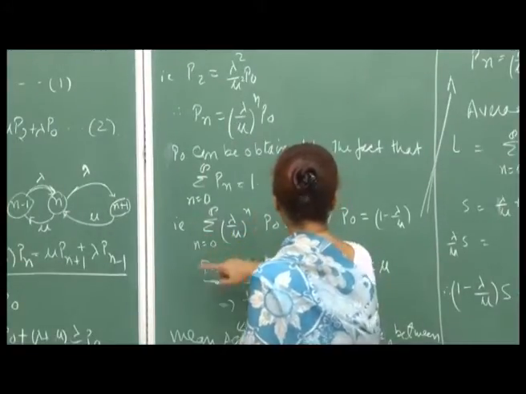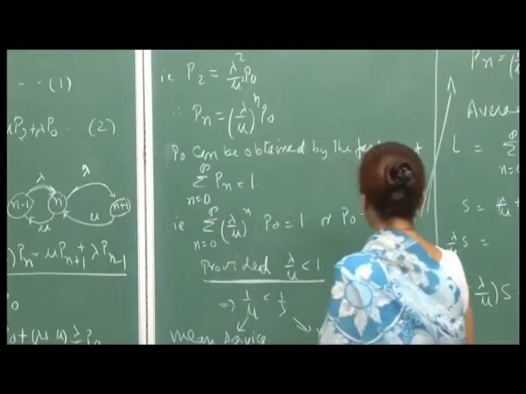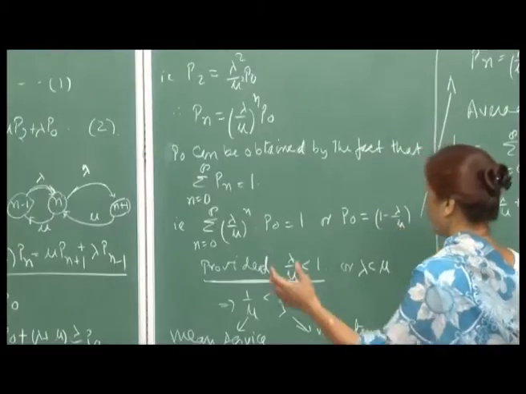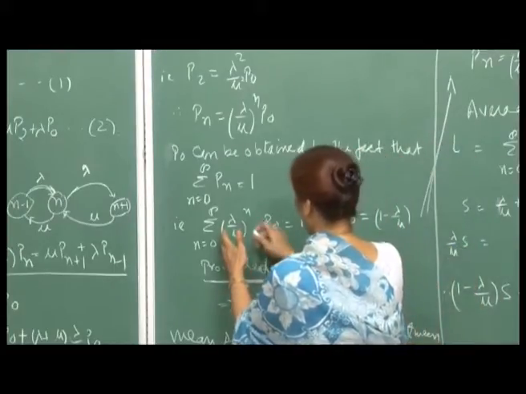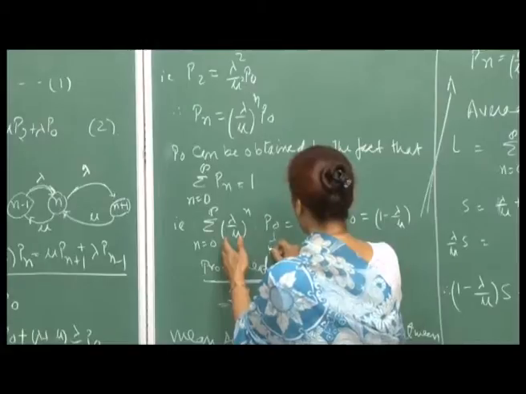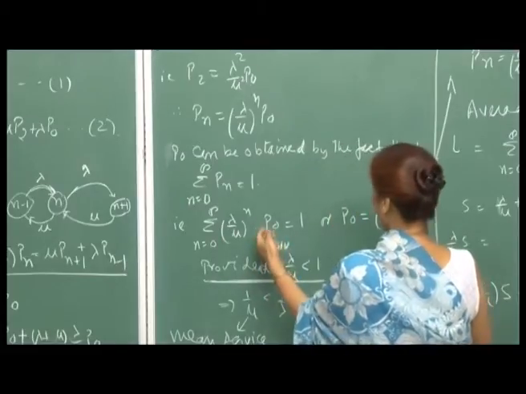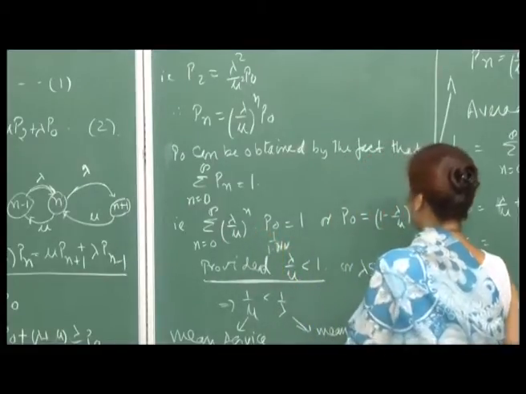P naught is outside with common ratio lambda by mu, and this series sums to 1 upon 1 minus lambda by mu, right. So, therefore, P naught would be 1 minus lambda by mu.